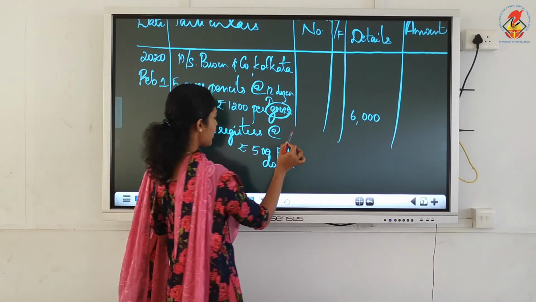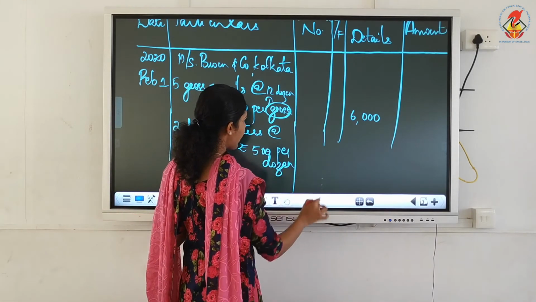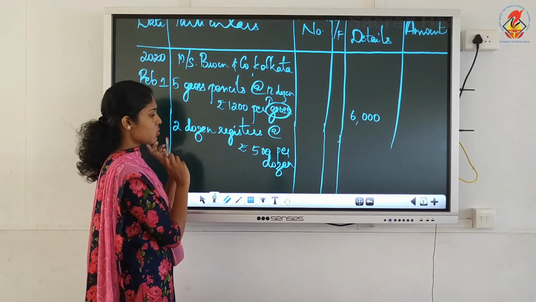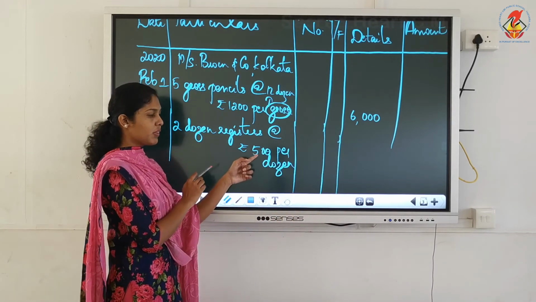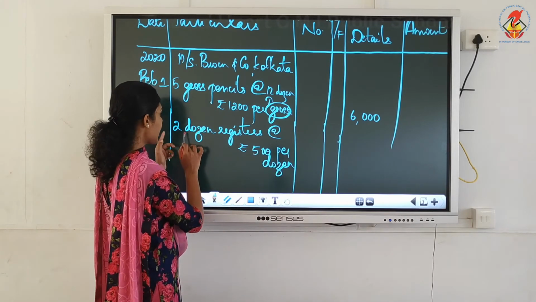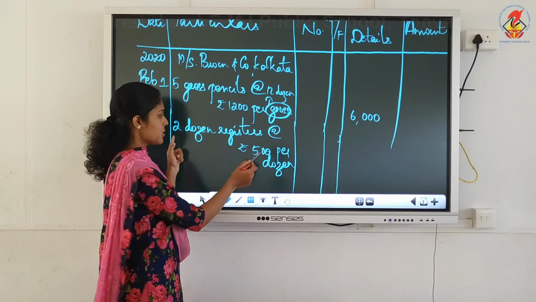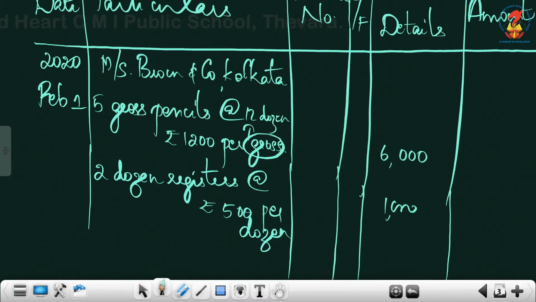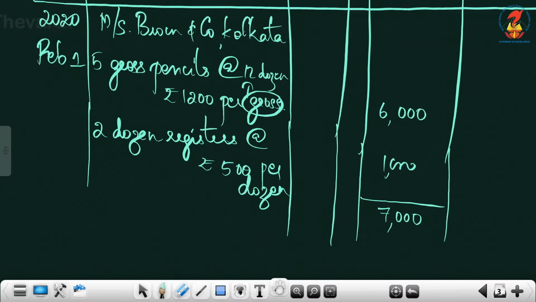Then 2 dozen registers at the rate of 500 per dozen. Per dozen value is given, so what will you do? Should we do into 12 and all? Nothing, because per dozen value is given and we are purchasing 2 dozen. So 500 into 2 you just have to do, so that is 1000. So write the total again in the details column itself. Draw a small line here in the details column and then you write the total.